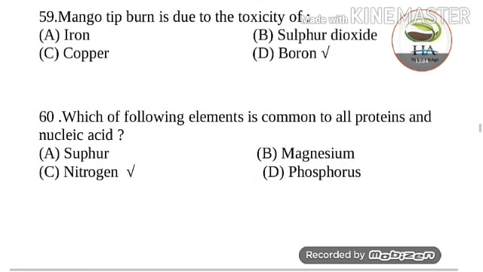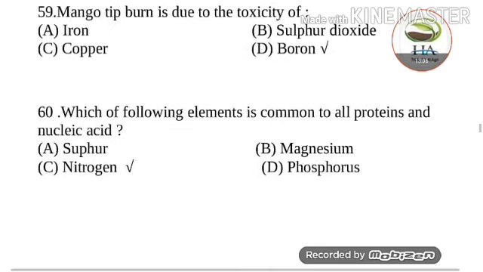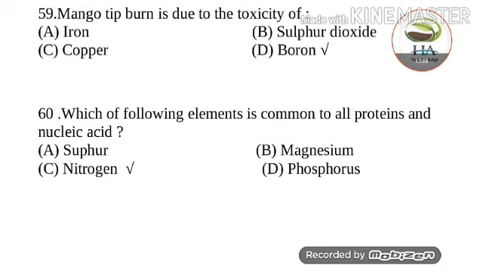Next question. This one is the last question of today. Which of the following element is common to all proteins and nucleic acid? Options are sulfur, magnesium, nitrogen, phosphorus. So nitrogen element is common to all proteins and nucleic acid.